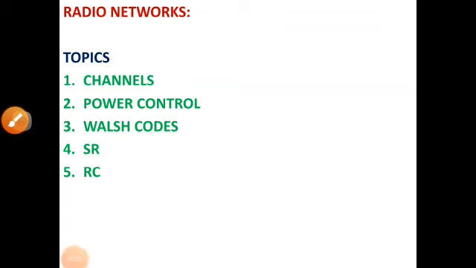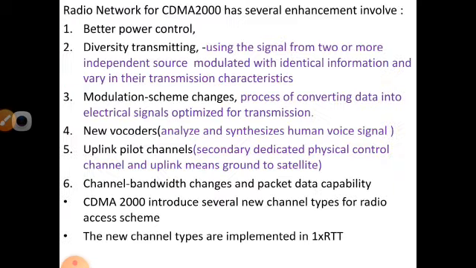Today we are going to see the third subdivision of CDMA 2000, which will be the radio network. These are the topics we'll be seeing in the radio networks. First one will be channel, second will be power control, third will be Walsh code, fourth will be SR. SR stands for spreading rate, fifth will be RC. RC stands for radio configuration, and today we are going to see the first subdivision, which will be channels.